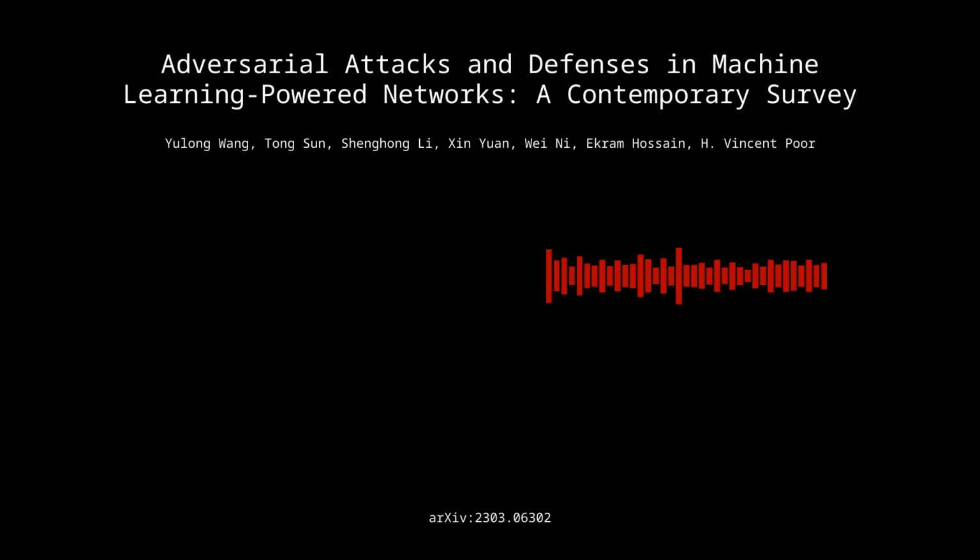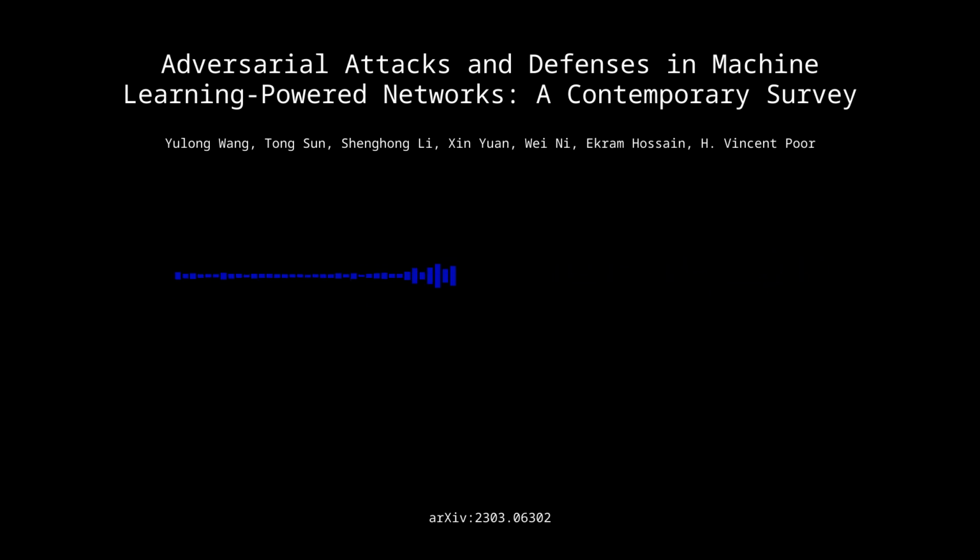So we need a diverse set of defense strategies, each with its own strengths and weaknesses. Absolutely. And the paper does a great job outlining the challenges that remain. Challenges like? Well, transferability, for one. Meaning an adversarial example designed for one model might also work against another. Exactly. It's a major headache for defenders because even if you make your model robust against one attack, it might not hold up against others.